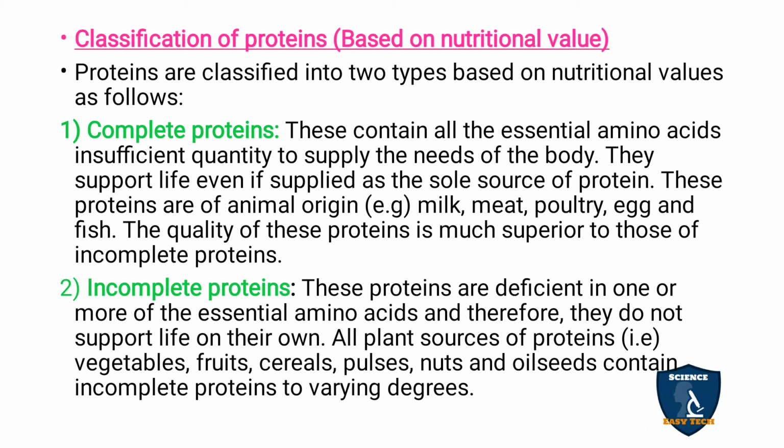Next, moving on to incomplete proteins. These proteins are deficient in one or more of the essential amino acids, so they are not called complete proteins. All plant sources will have some essential amino acids but not the full set that our body needs. For example, vegetables, fruits, cereals, pulses, nuts and oilseeds contain incomplete proteins of various degrees.